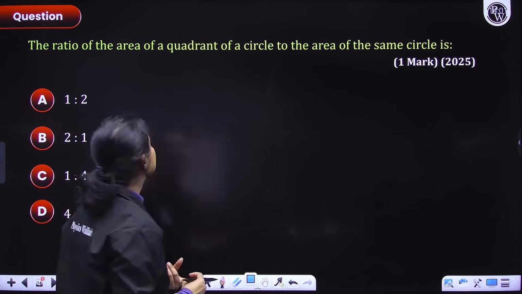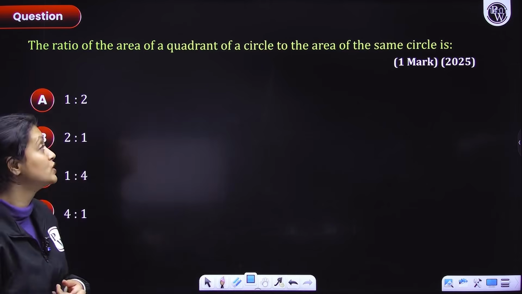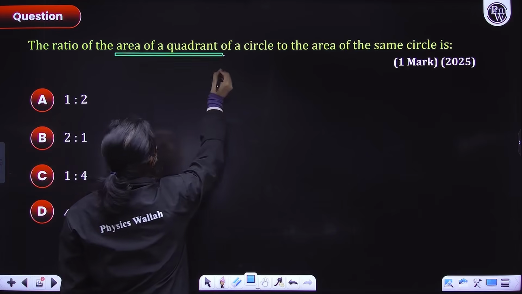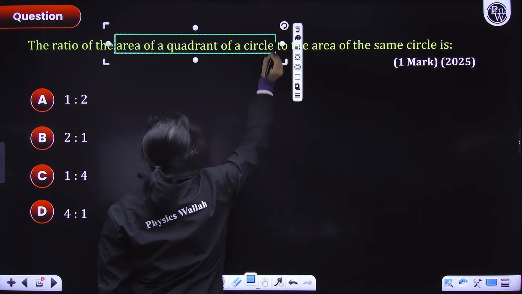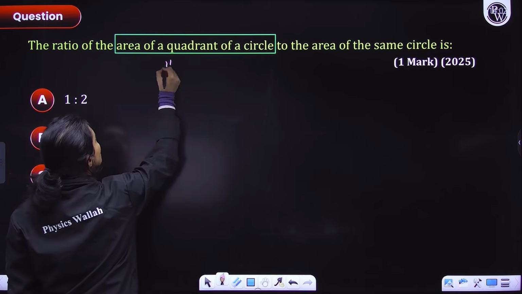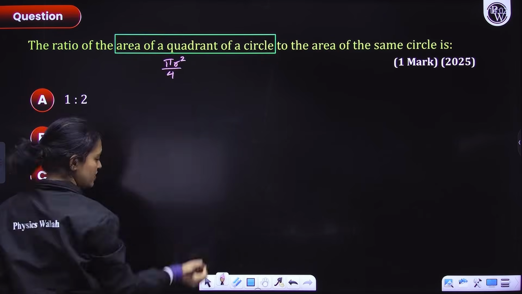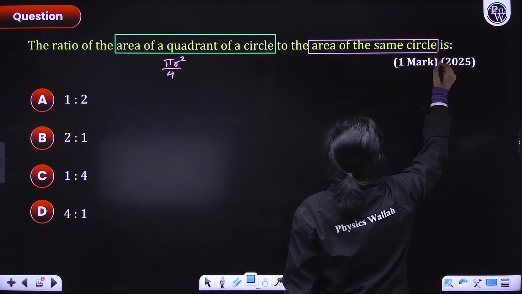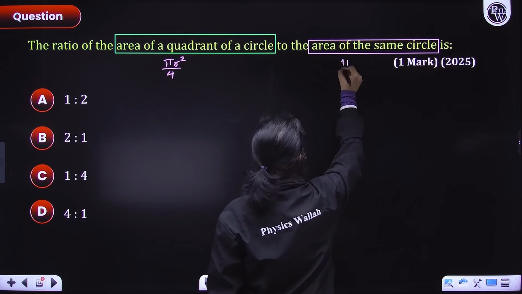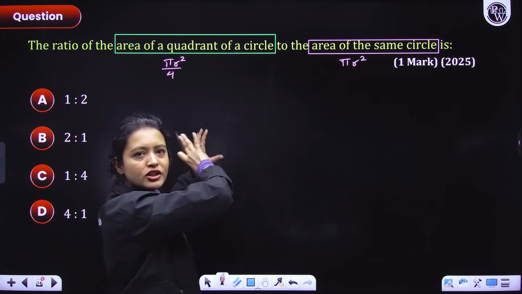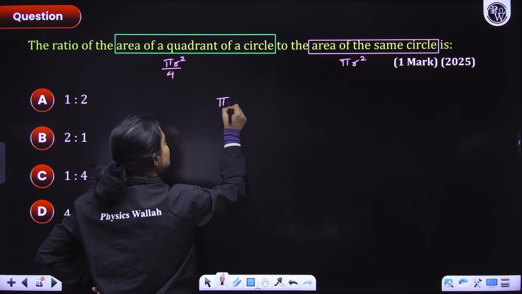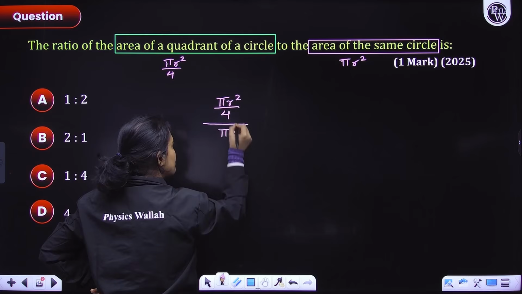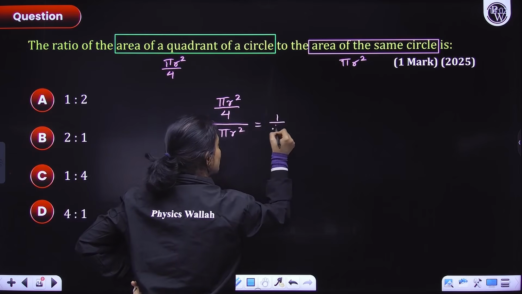Let's move on. Again, a question from 2025, guys. MCQ type. The ratio of the area of the quadrant to the area of the same circle is. We know that the area of a quadrant of a circle is pi r square divided by 4, and the same circle's area is pi r square. We need the ratio, so divide both: pi r square divided by 4, by pi r square. Pi r square gets cancelled. The answer is 1 over 4, that is 1 ratio 4.